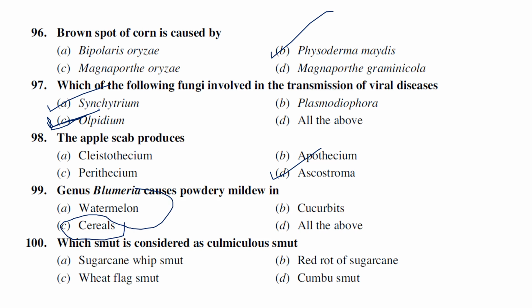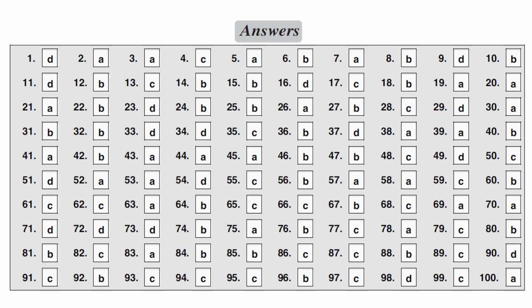Which smut is considered as a culmicolous smut? Whip smut, red rot, flag smut, or kambu smut. So among the given smuts, sugarcane whip smut, also known as culmicolous smut, is caused by Ustilago scitaminea. Now its name is changed to Sporisorium scitamineum. These are all the answers.